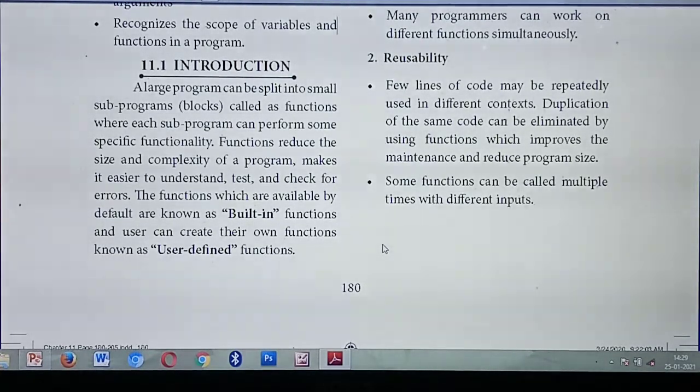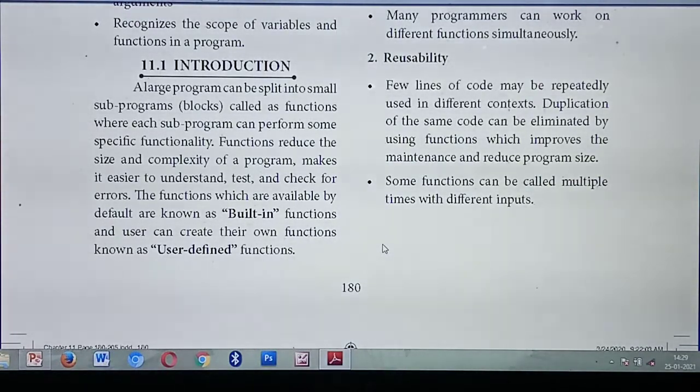A large program is there, and you split that large program into smaller sub programs. Those smaller sub programs are called functions. That means the first 10 lines is one function, and the second 10 lines is another function. Each of these sub programs we call functions.